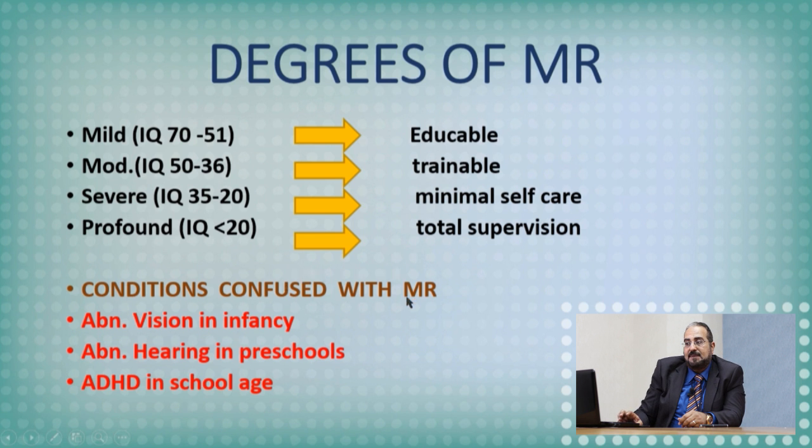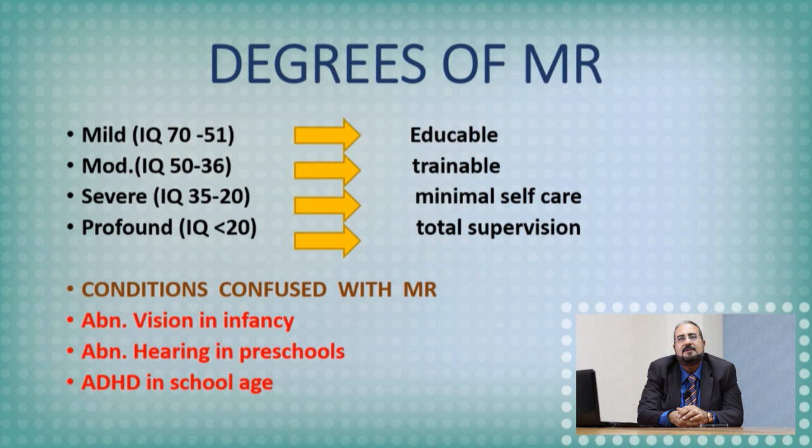But there are abnormal points to be considered that may be confused with mental retardation. Such conditions include abnormal vision in infancy, abnormal hearing in the preschool age, and attention deficit disorders in the school age. These may cause mental retardation, and this is one of the preventable causes of mental retardation. We are supposed to interact with the surroundings. Logically speaking, I have to see all around me, and I have to hear who is talking to me to interact properly.